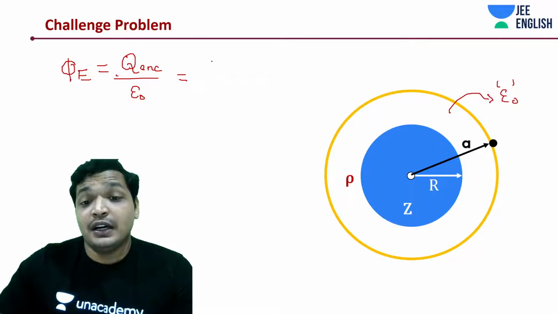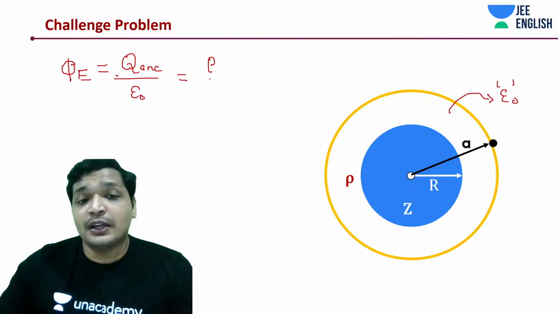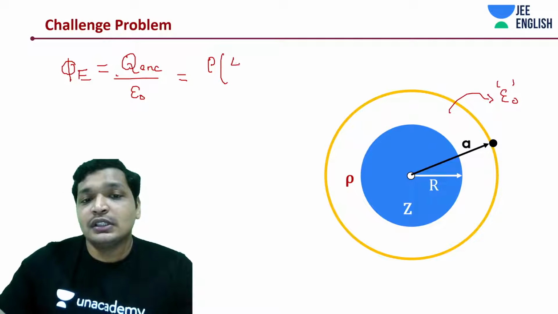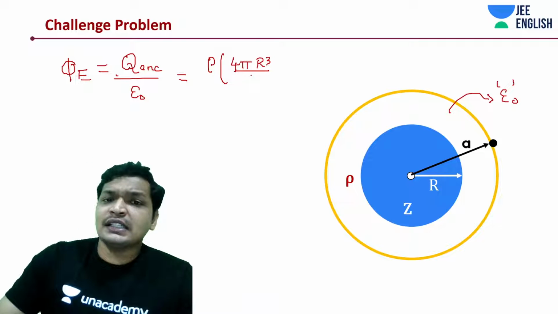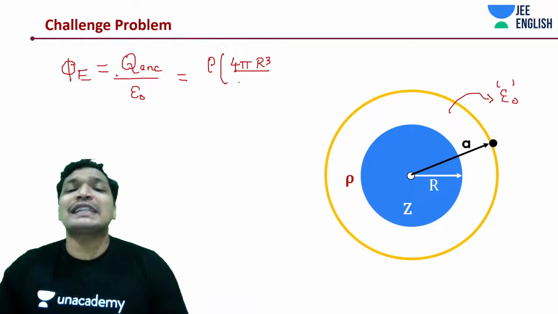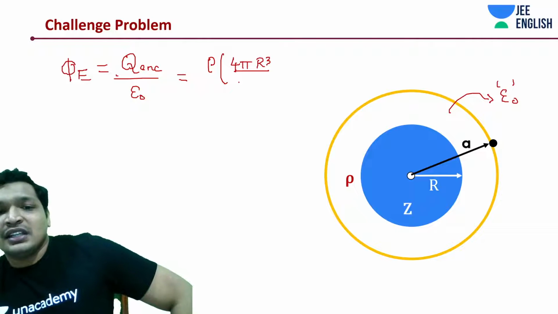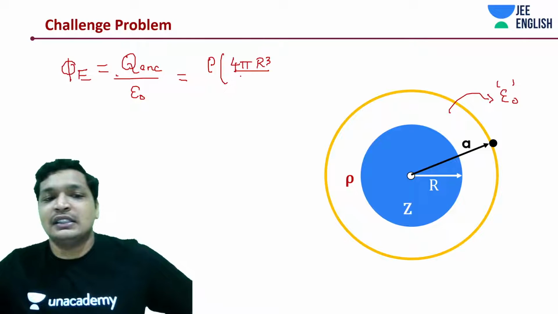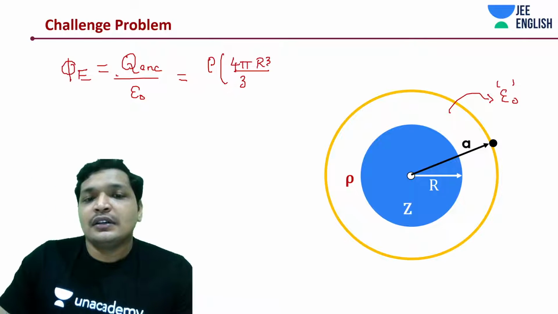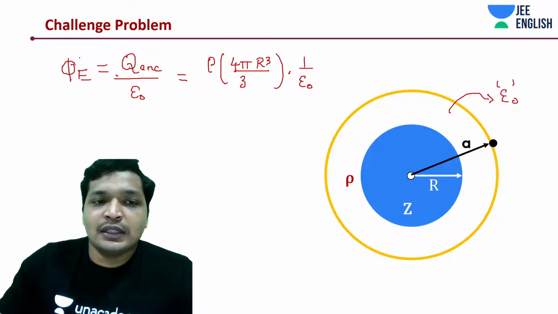We have rho into 4 by 3 pi r cube into epsilon naught. I'll just keep it like this. This is sometimes quite easy to solve this way. I'll tell you why. But your surface area has increased. Some changes you'll notice. It is actually as if the charge, you just keep Q enclosed, is concentrated all at its center. Nothing has changed, right? To 1 by epsilon naught. Okay, that thing hasn't changed.